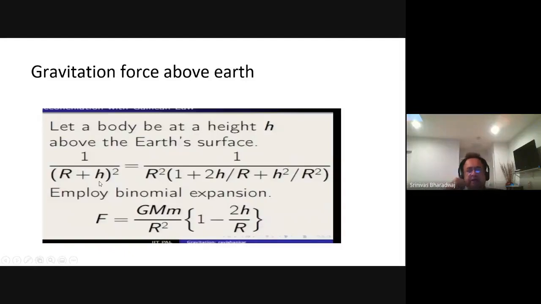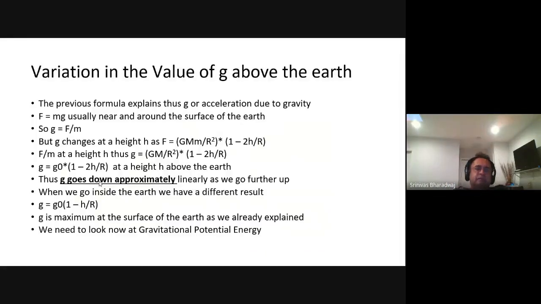You can take the r square out, so you can write it as 1 by 1 plus h by r the whole square, that is 1 minus 2h by r, right? 1 by 1 plus x equals 1 minus 2x. Okay, so they employ that binomial approximation or binomial expansion. It's not an exact result, it is a rough result.